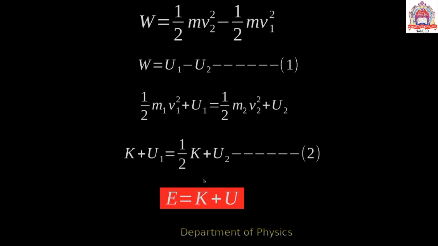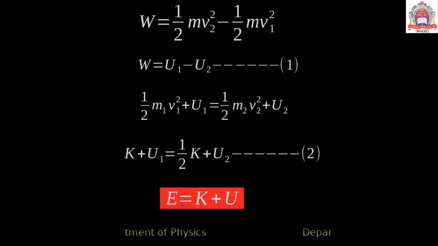This means that the sum of kinetic energy and potential energy of a particle remains constant at any point of a conservative force field. This statement of the law of conservation of energy is known as the law of conservation of mechanical energy.